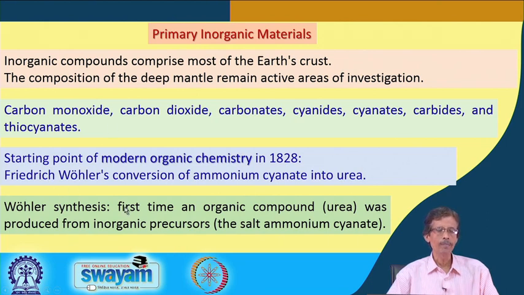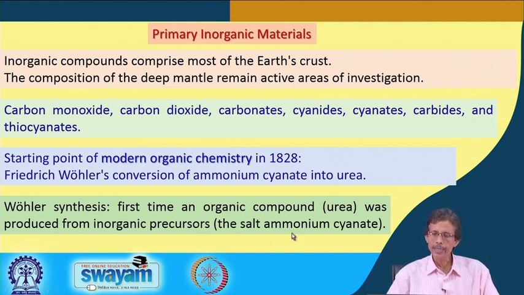The name bearing Friedrich Wöhler's name, the Wöhler synthesis, was the first time an organic compound, if we consider urea as our organic counterpart, was produced from an inorganic precursor, the salt ammonium cyanate. The conversion of ammonium cyanate to urea gives us the first idea that we can get useful chemical transformations related to a basic inorganic compound, ammonium cyanate.